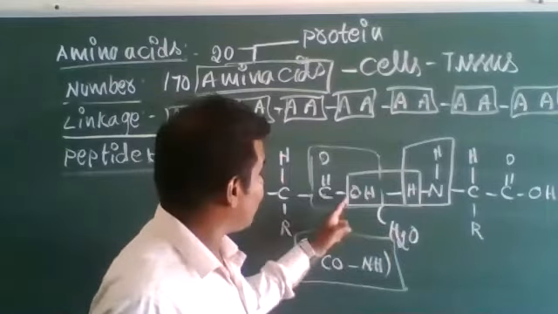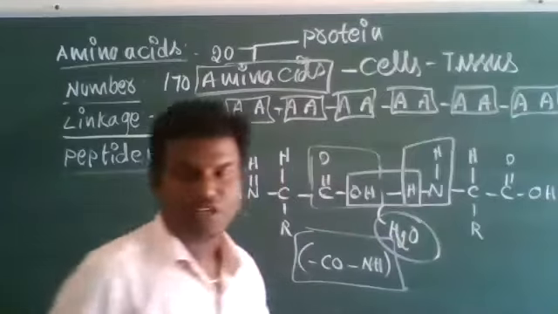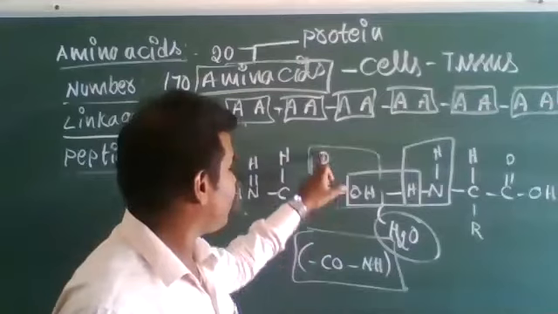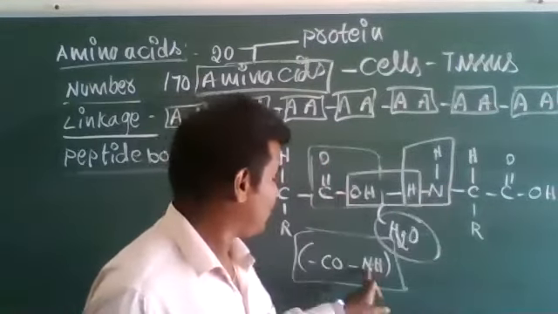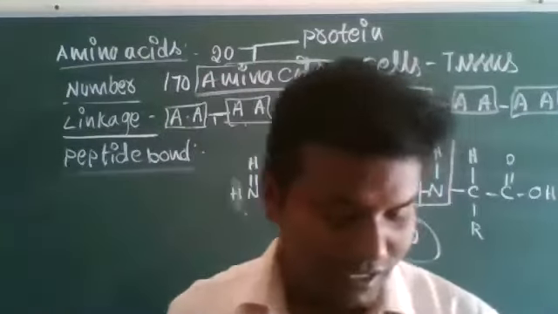By removal of a water molecule, this OH and this H combine and are eliminated as water. Then what remains? C double bond O, so it becomes CO, and here NH. This is called the peptide bond.